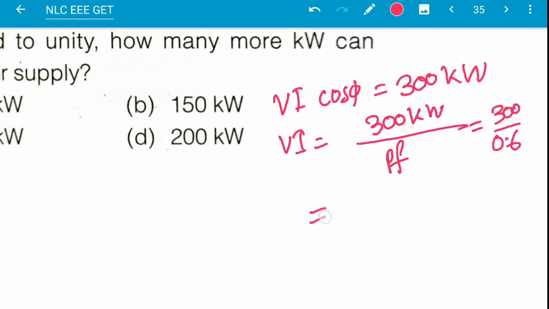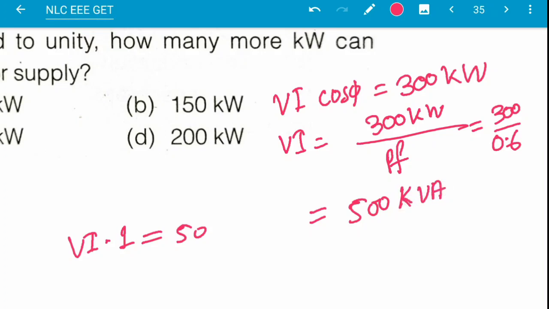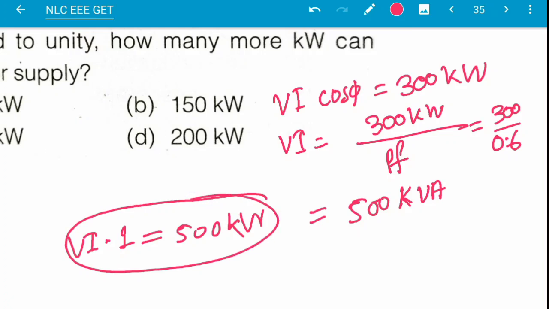This will be equal to 500 kVA. For unity power factor, this will be VI into power factor 1, so this will be 500 kilo volt ampere, kVA. So how much extra kilowatt can this provide?